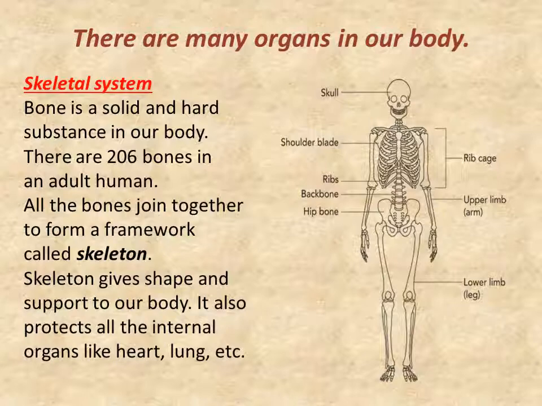Bone is a solid and hard substance in our body. There are 206 bones in an adult human. All the bones join together to form a framework called skeleton. So when all these bones are joined together, it forms a skeleton. There are no muscles in this, so it is called skeleton.